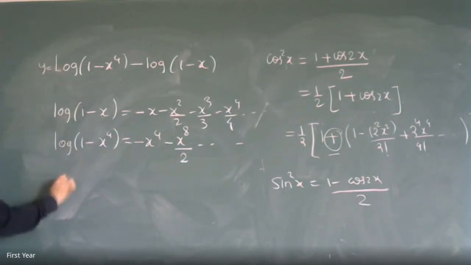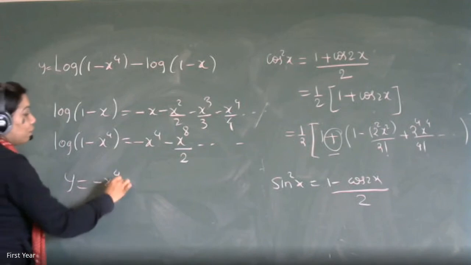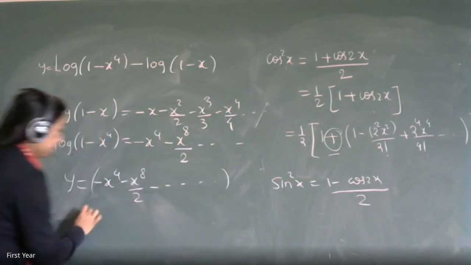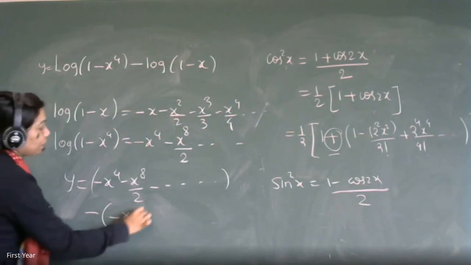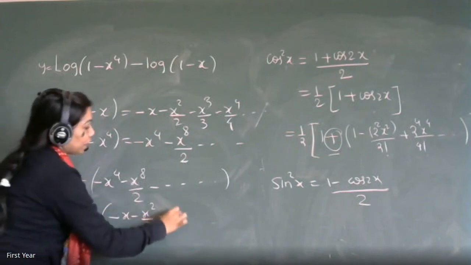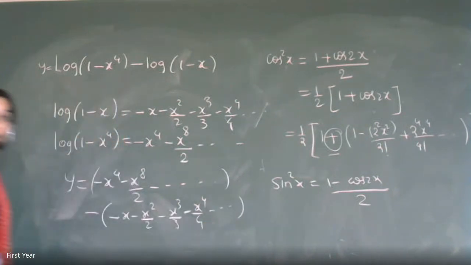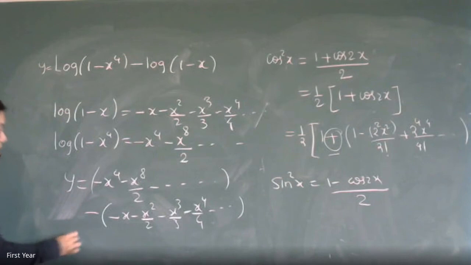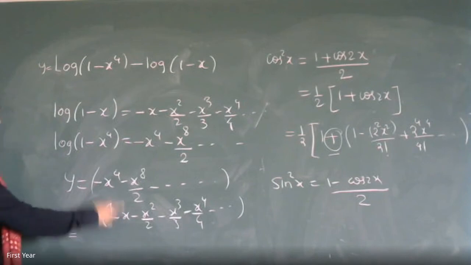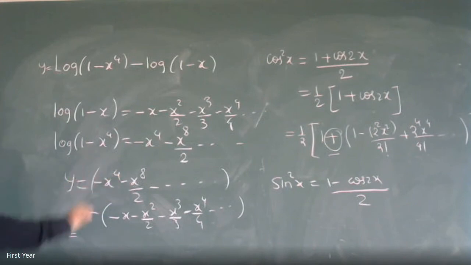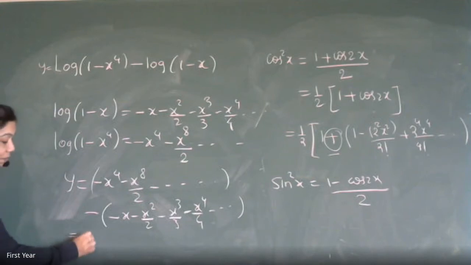This is your y, and therefore y becomes minus x raised to 4 minus x raised to 8 by 2 and so on. This is your first bracket. Minus x square by 2 minus x cube by 3 minus x raised to 4 by 4 and so on. Collect the terms together and tell me the answers. There is no x, no x square, no x cube, and only x raised to 4 it starts with. So the first term will be minus of minus, plus. So what is the first term? x, correct?